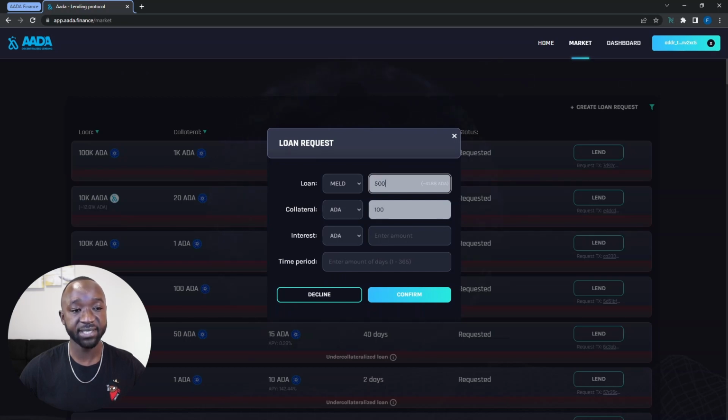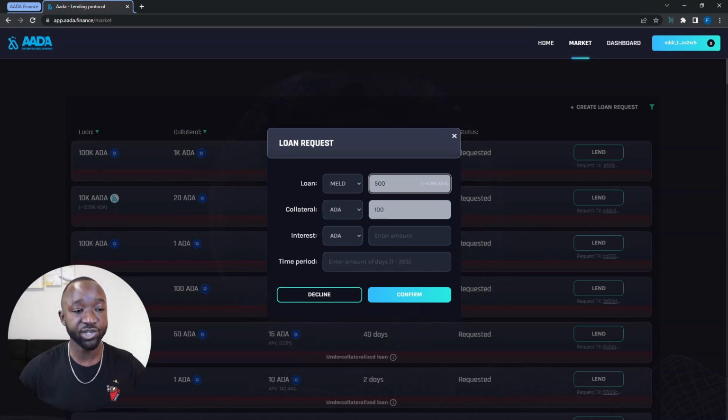I can see that that's actually going to be worth 41.88 AADA right now. And I'm going to be giving a collateral of about 100 AADA. So right now I'm going to be giving the lender who's going to be lending me this loan more AADA than I'm going to be receiving in MELD. I hope that that's clear.